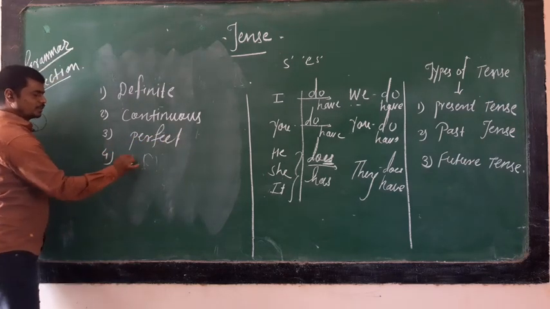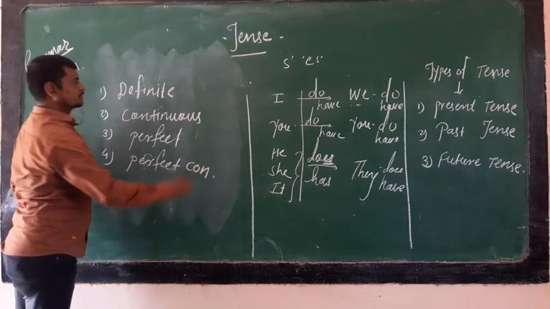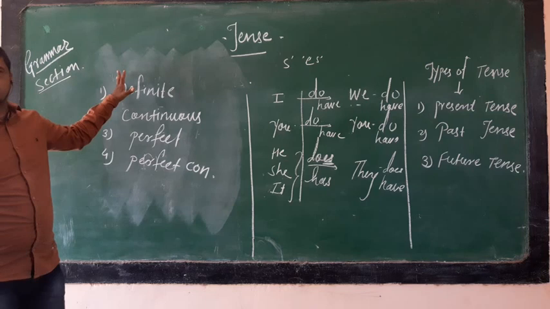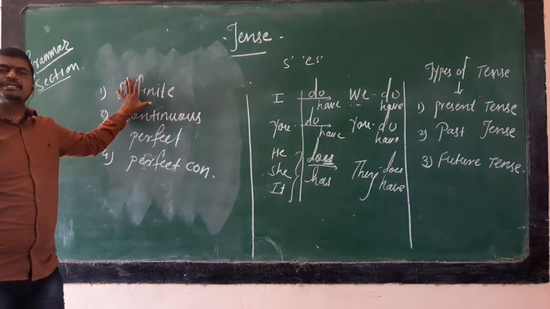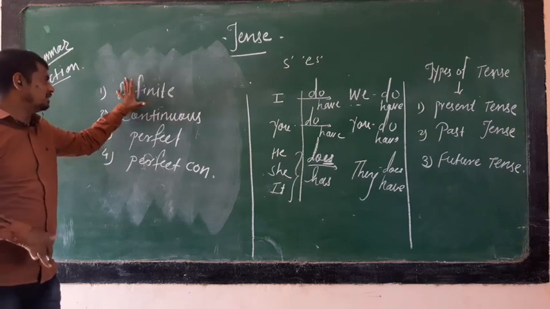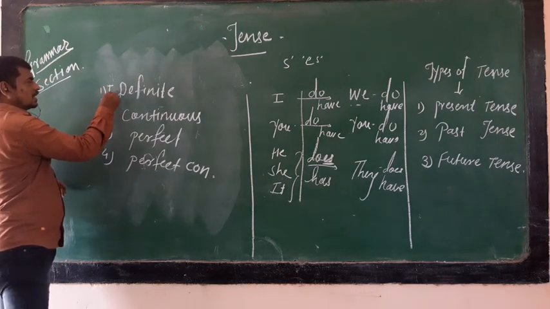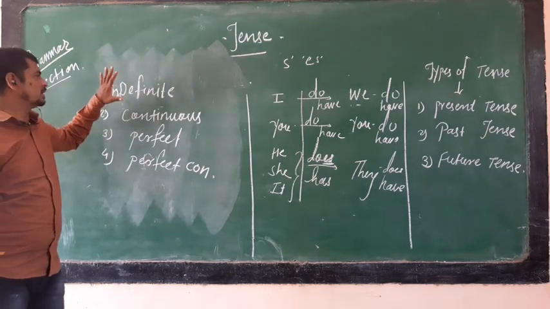And the fourth one is perfect continuous. It means that definite means what? That is called simple. Definite means when the action is started and when it is going to end. If that is not definite, it is called indefinite, because that is not particularly mentioned here.